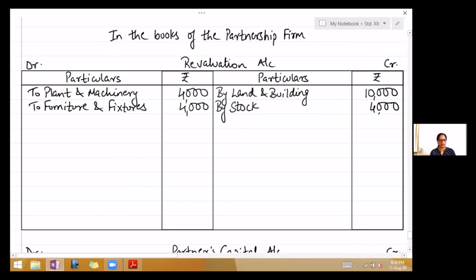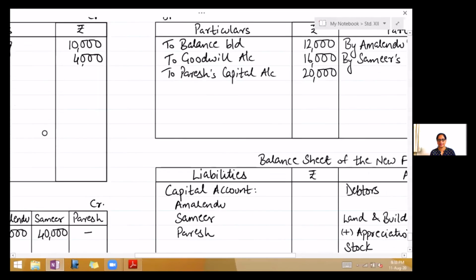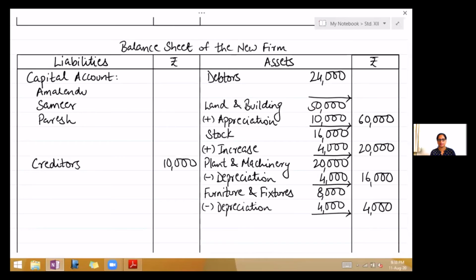The last one, a provision of 5% on debtors would be made for doubtful debts. So come to the balance sheet, debtors, 5% is RDD. RDD we always deduct, so write less RDD. Now 5% of 24,000 will be 1,200.